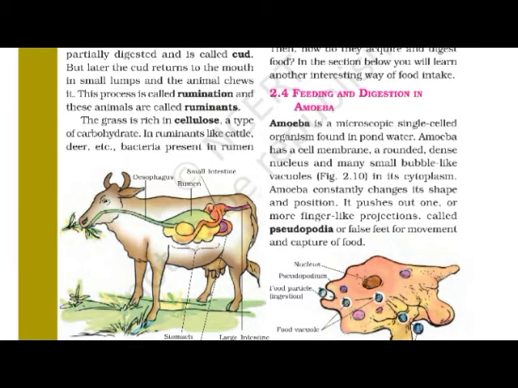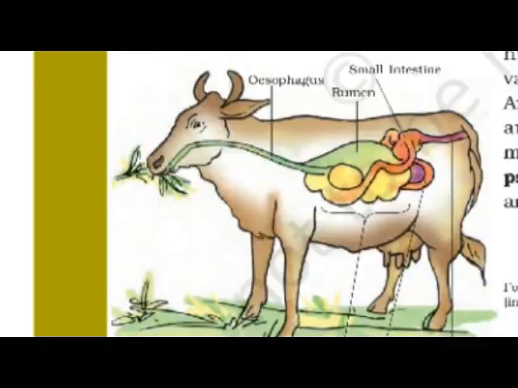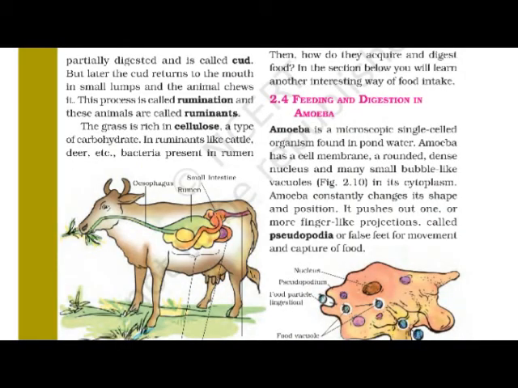Okay, so have you observed the cows, buffaloes and other grass eating animals chewing continuously even when they are not eating? Actually they quickly swallow the grass and store it in the part of stomach called rumen, which you can see in figure 2.9. Here the food gets partially digested and is called cud, but later the cud returns to the mouth in small lumps, and the animal chews it. This process is called rumination, and these animals are called ruminants.